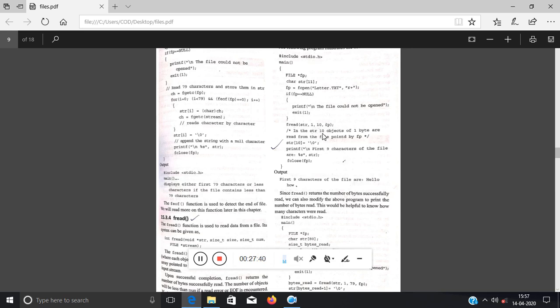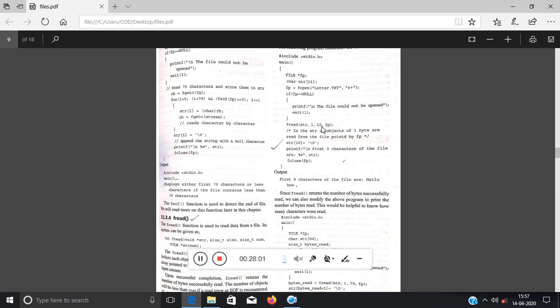Then you have to pass the file pointer name. Now, you always see that this is 11, so 0 to 11, right? So 11 objects should obviously be stored, right? Now why have they passed 10 over here? This should be 11, right?